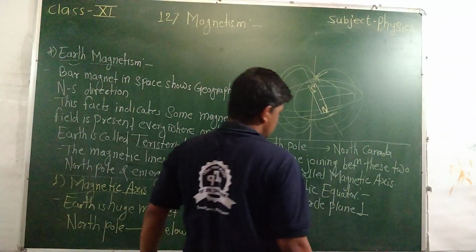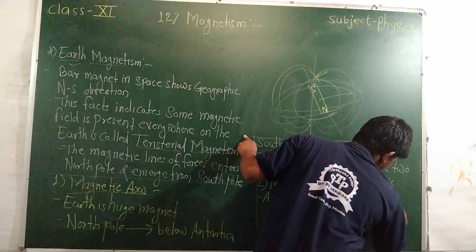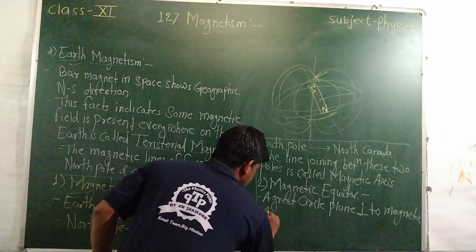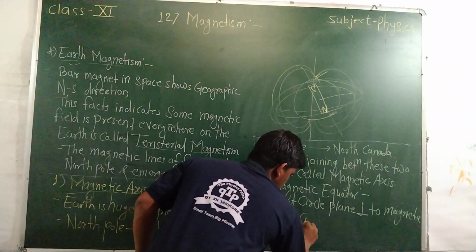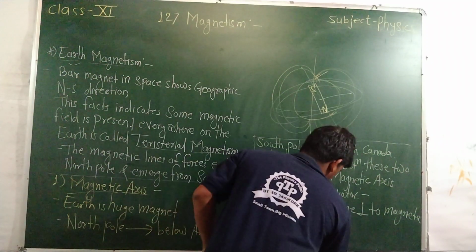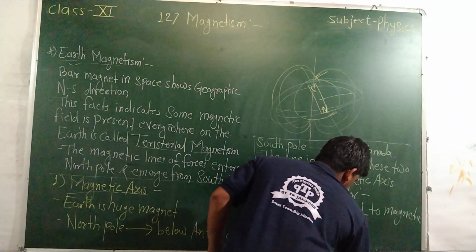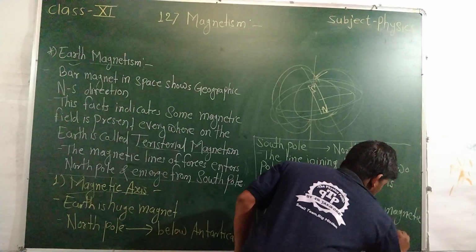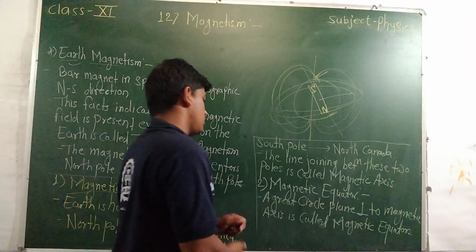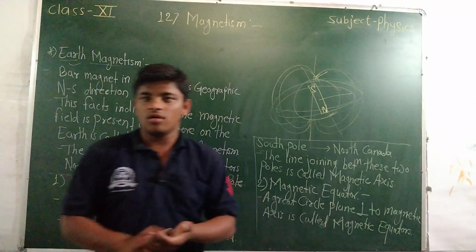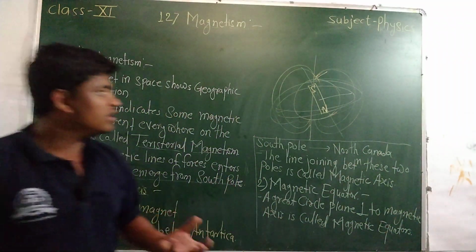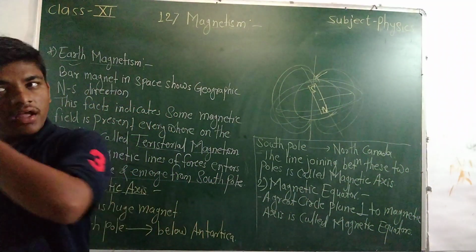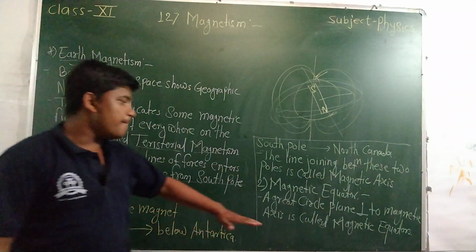It is called the magnetic equator. A great circle will be drawn around the earth's surface, and this circular plane is perpendicular to the magnetic axis. This is called the magnetic equator.